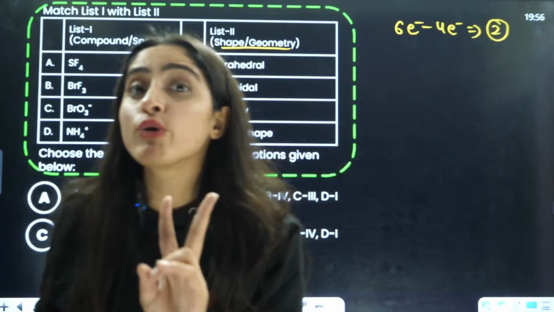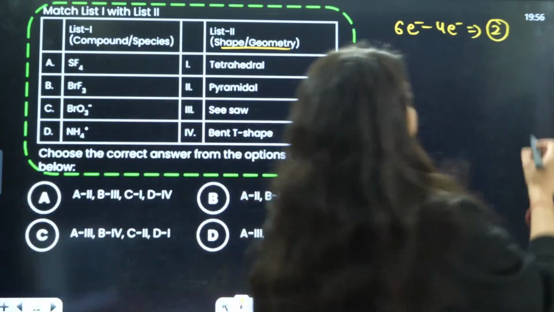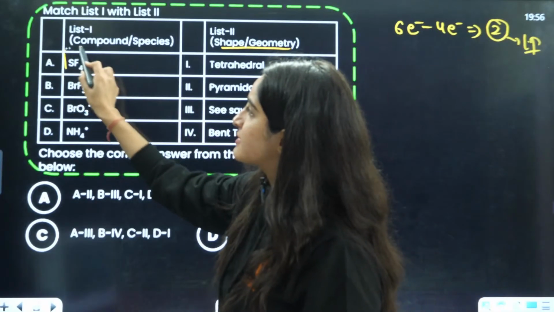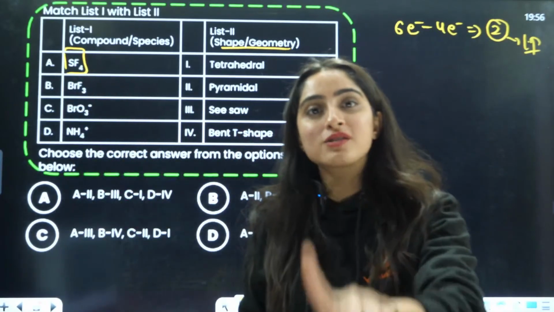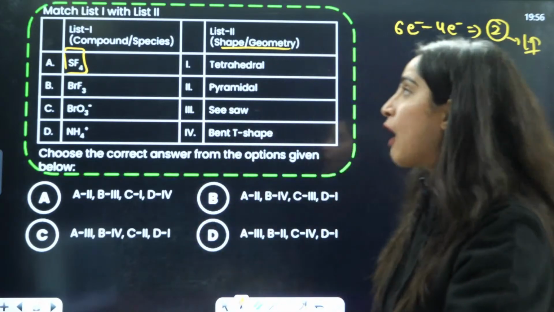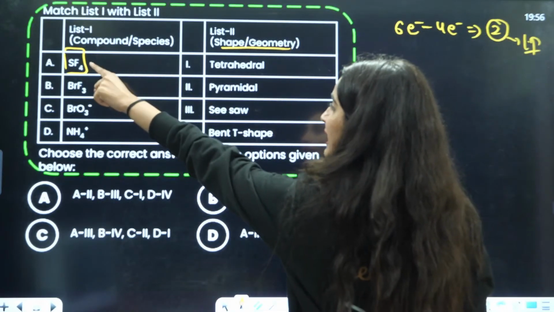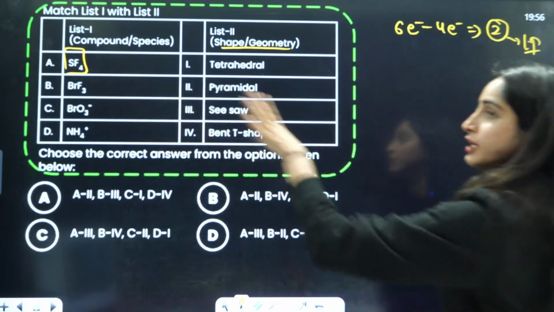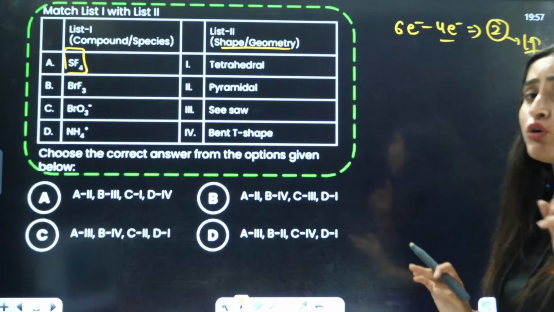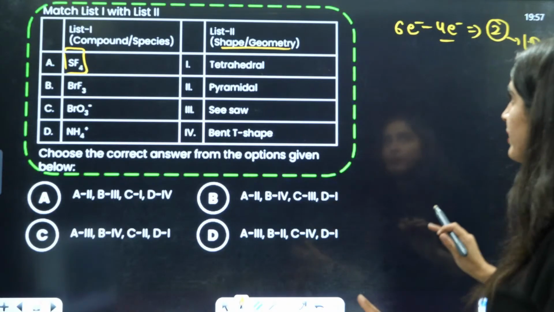That means these 2 electrons are your lone pair, right? Out of that 6 valence electrons, 4 are involved in bonding with the fluorine, right? So we will take out 4. We will have 2 electrons left. That will be your lone pair, right?